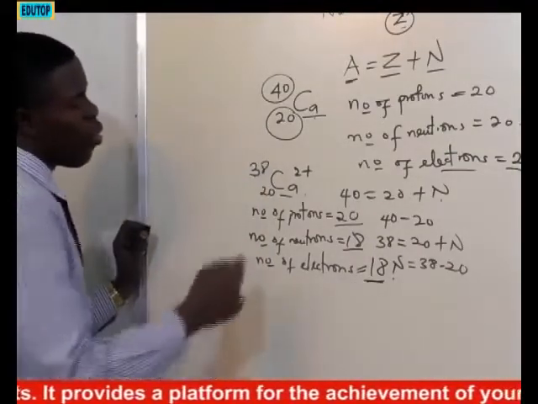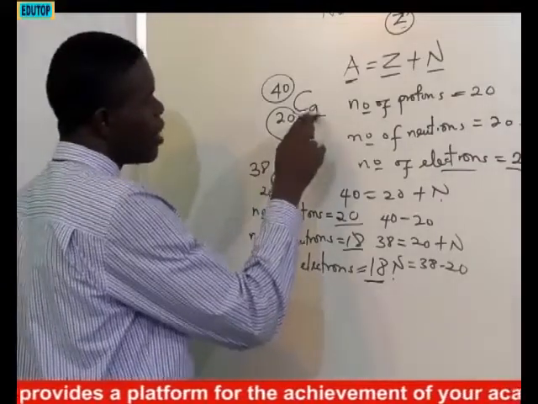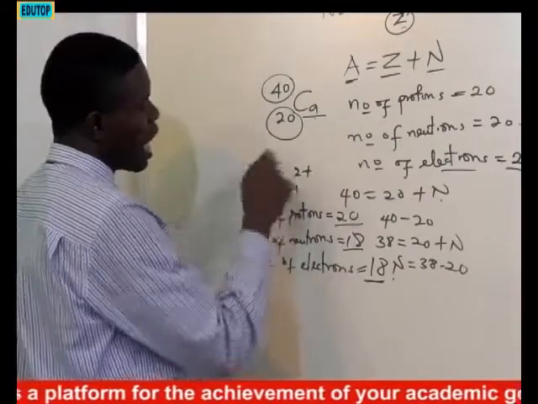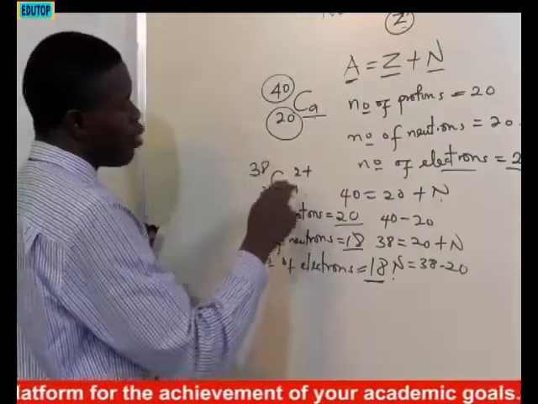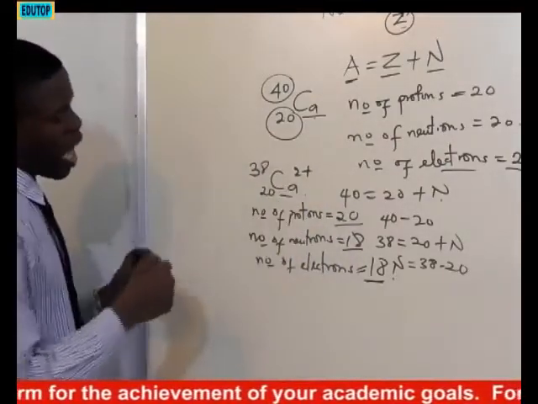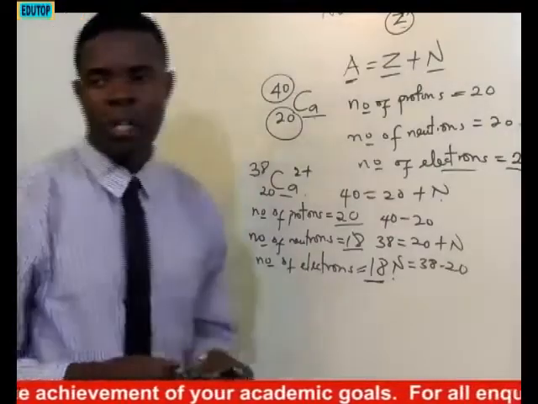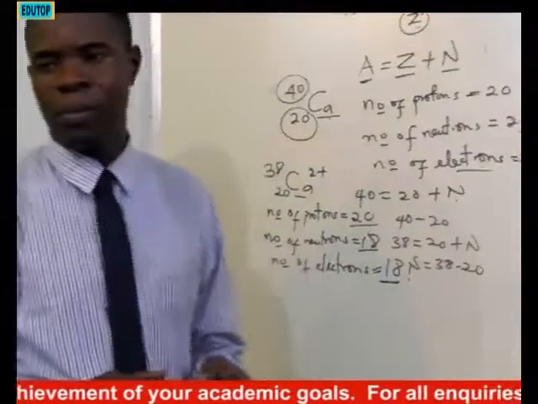What it means is that when an element changes to an ion, such as this, like a positively charged ion, it will definitely affect the number of neutrons and also the number of electrons. But the number of protons is going to be constant.